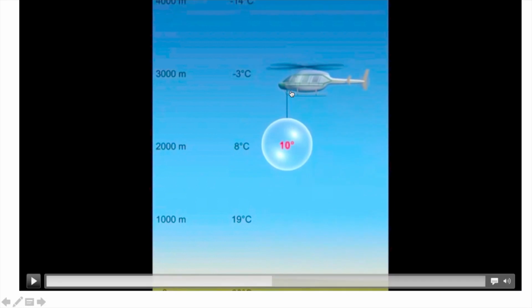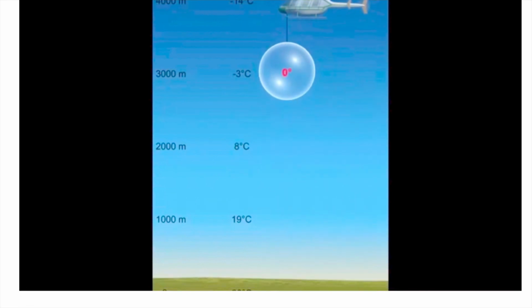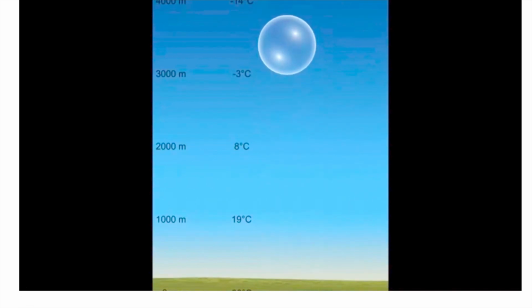Even if you lift this helicopter, no, you need a little bit of force to raise this parcel. Once it reaches somewhere here, because at the Earth's surface the temperature of the parcel and the temperature of the environment is same, but somewhere here you can see it is 10 degrees Celsius, it is 8 degrees Celsius. So anyhow this is warmer, so it will always move up. So if you remove this helicopter, it always keeps moving up.